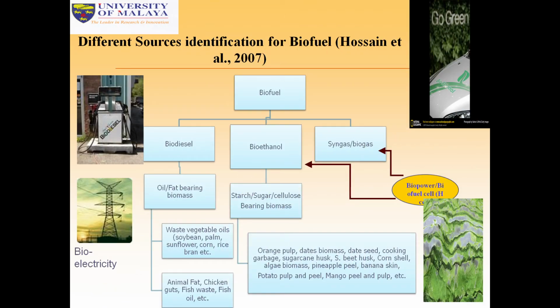You can see different sources of biofuels. Also in 2000 we introduced three types of biofuels: biodiesel, bioethanol, and biogas. Bioethanol is from starch, sugar, cellulose bearing biomass. It cannot be from oil bearing biomass, but biodiesel is from oil and fat bearing biomass. This is biodiesel, this is bioethanol. And biogas is also from starch, sugar, and cellulose bearing biomass.